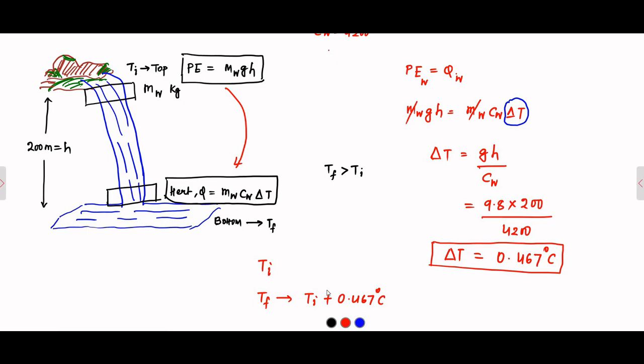This much increase in temperature happened when it fell through a height of 200 meters, because the potential energy got converted into heat.